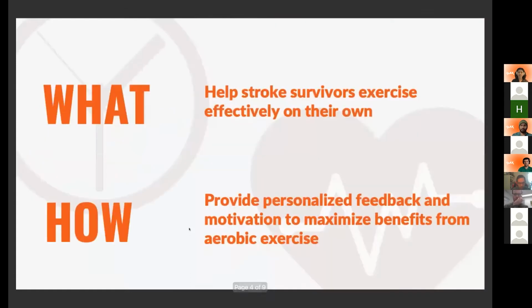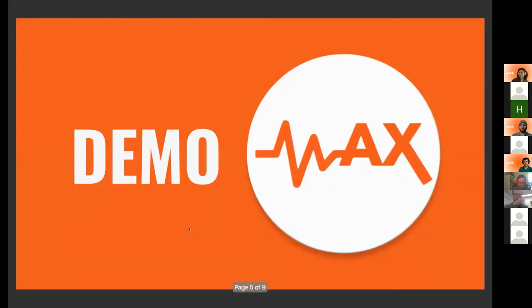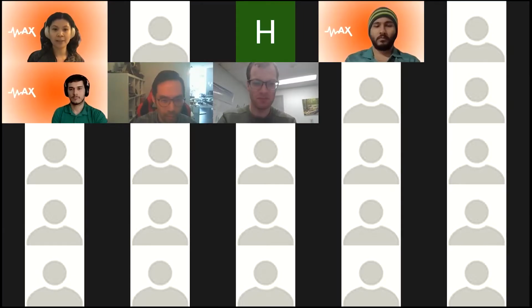So this is where our app is stepping in by helping stroke survivors exercise at the right intensity for the right amount of time, by providing personalized feedback about their heart rate when they're exercising, as well as providing additional motivation and guidance to really maximize the health benefits from aerobic exercise. So we're going to show you what our app can do. And for this demo, I'll be a physiotherapist and Felipe will be a stroke patient.